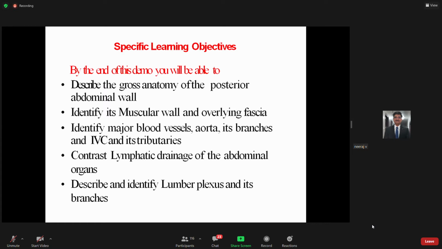You should be able to contrast the lymphatic drainage of the abdominal organs. And if time permits, I will also cover the last objective, which is that you should be able to describe and identify the branches of the lumbar plexus.